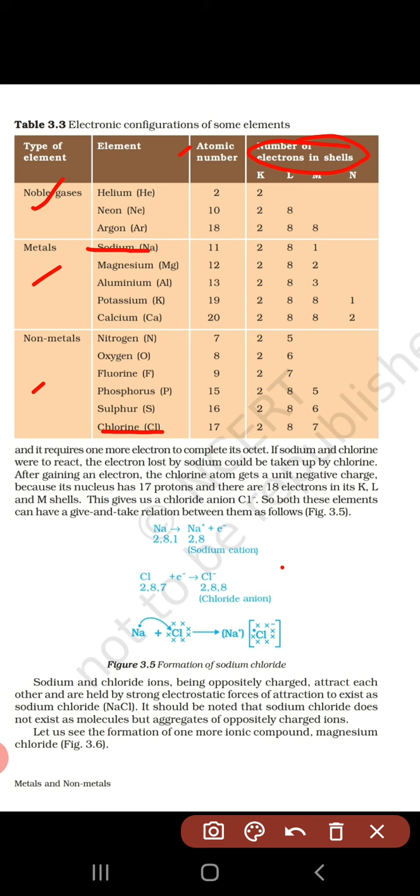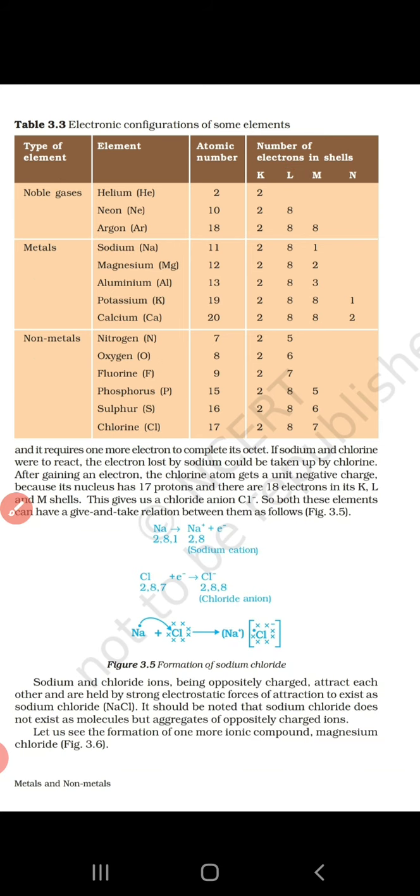The bond formed is an ionic bond. And one more important thing: when a non-metal reacts with another non-metal, for example nitrogen reacting with oxygen, they form a covalent bond. Which bond do they form? A covalent bond.